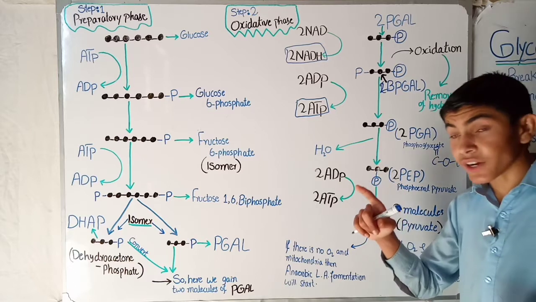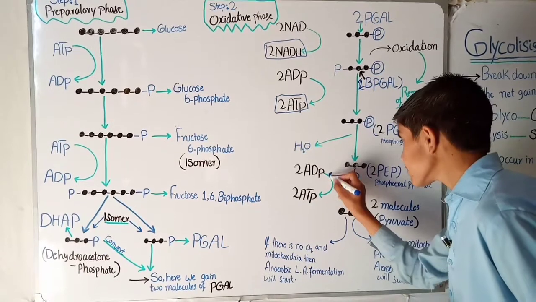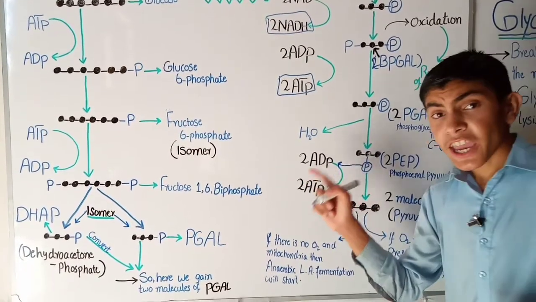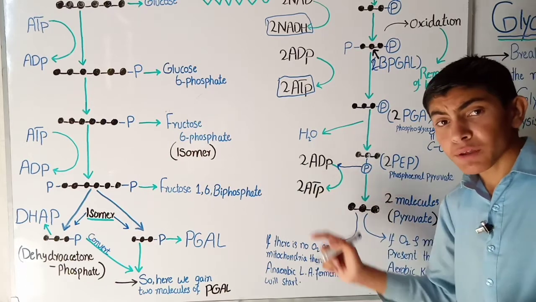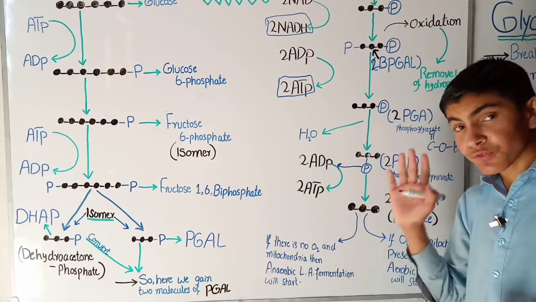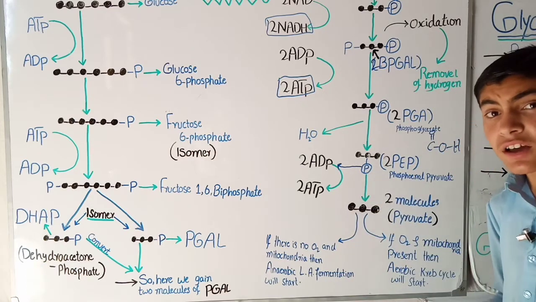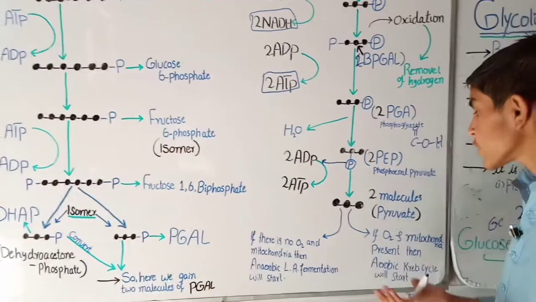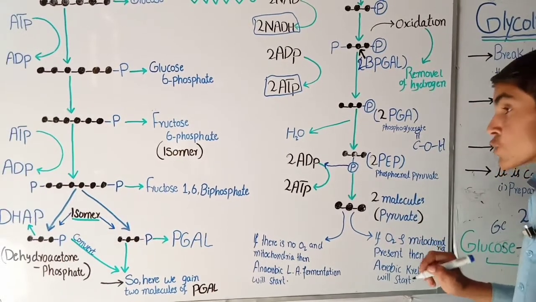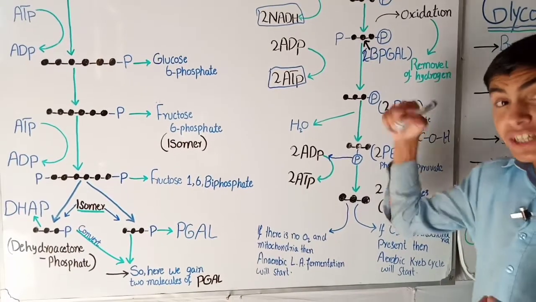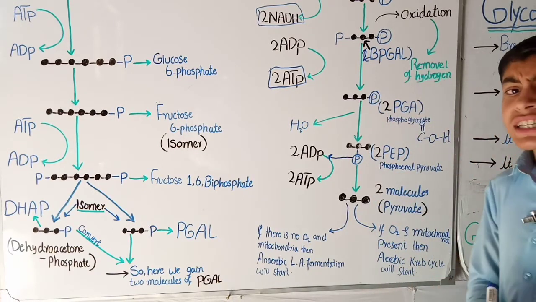Okay, now phosphoenol has one phosphate attached to the second carbon, and phosphoenol pyruvate will again convert itself into two molecules of pyruvate, and during this time this phosphate will be released. Okay, this phosphate will be released and convert ADP to ATP, and of course these are two molecules, so 2 ADP will be converted into 2 ATP, and then all the three carbons are now free from the phosphate, so this is now called pyruvate, and these are two molecules.